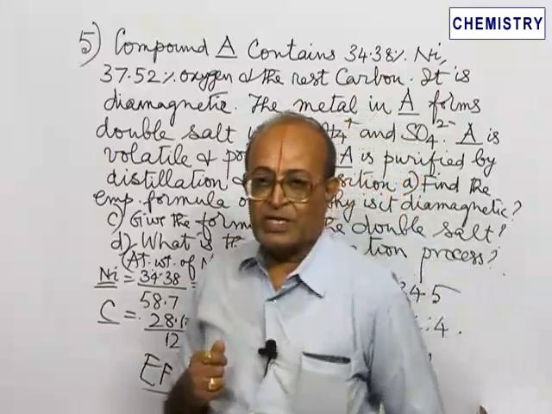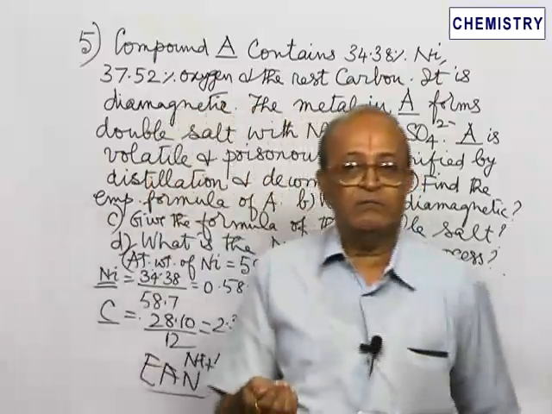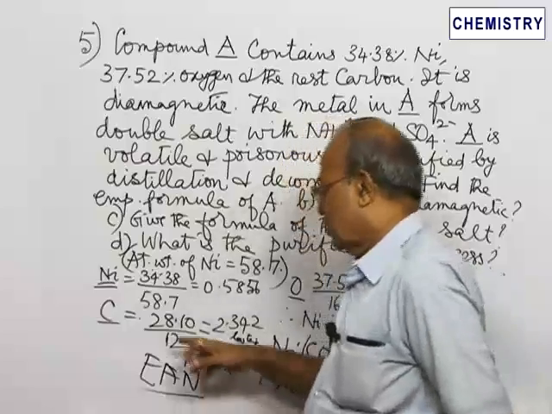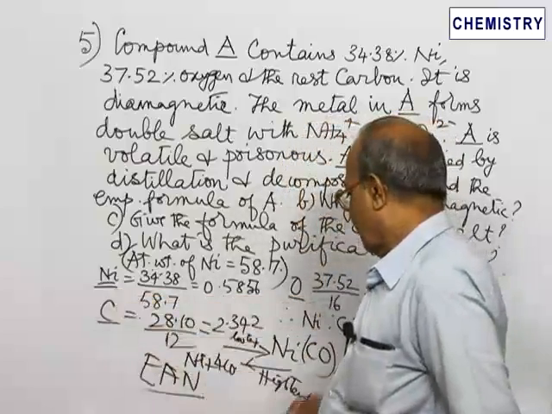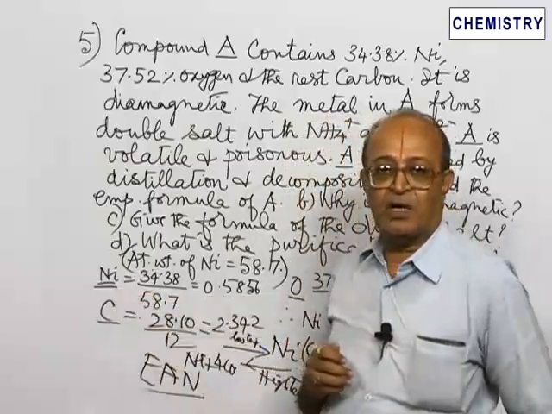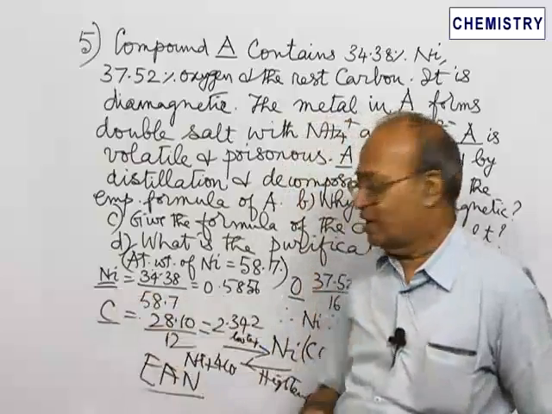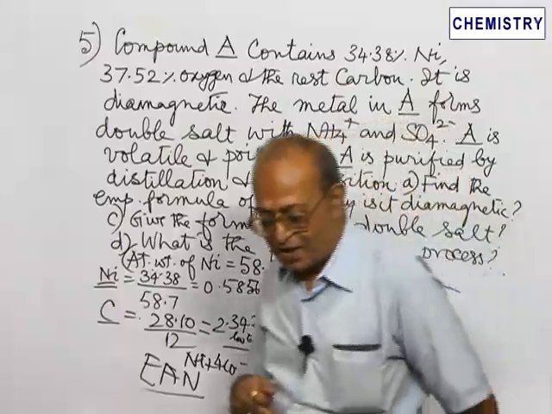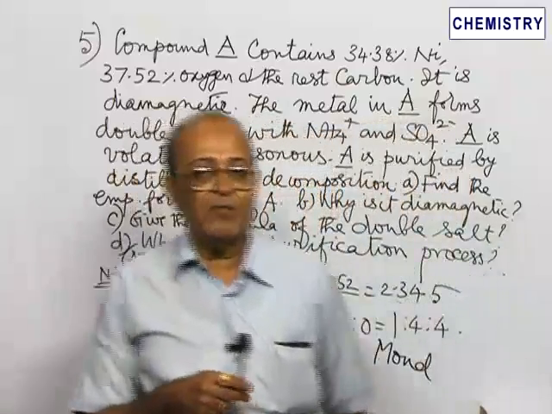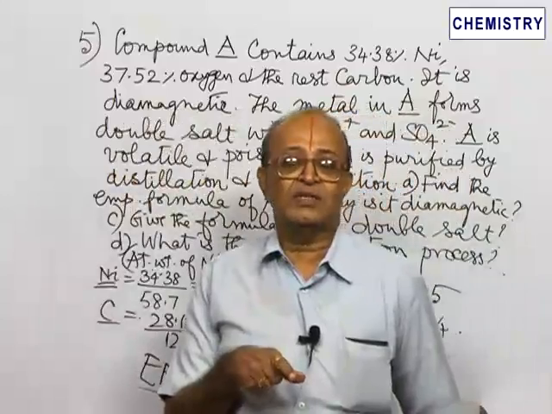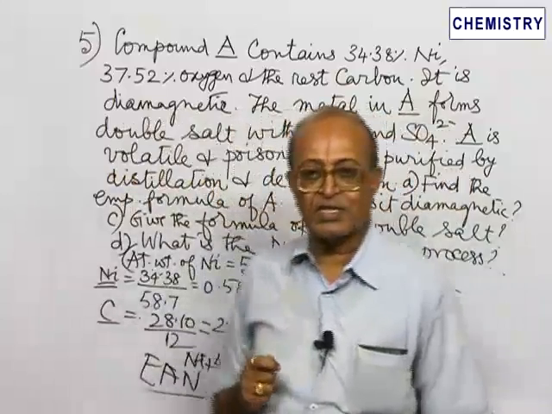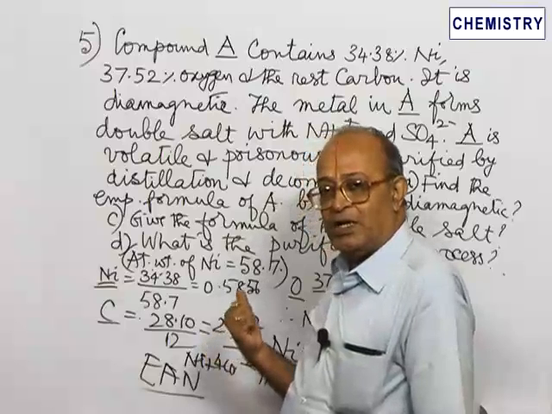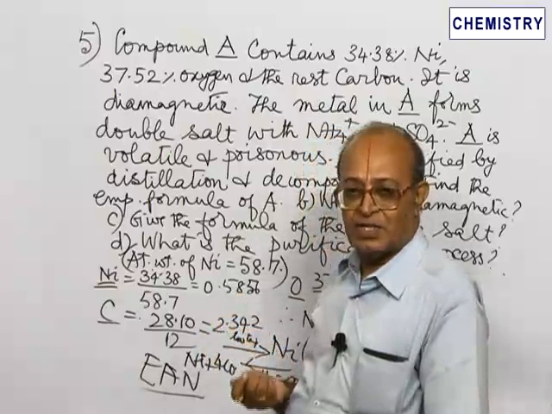Now in complexes, each ligand contributes 2 electrons. So nickel 28 electrons, from 4 carbon monoxide molecules, 4 into 2, 8, 28 plus 8, 36. 36 is the atomic number of a noble gas. So in complexes, this effective atomic number rule is obeyed in several cases.